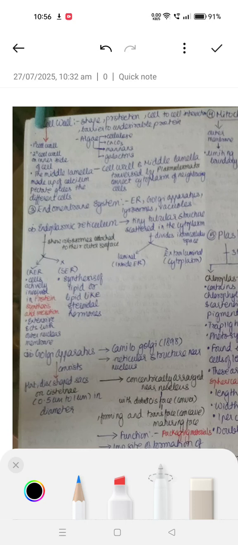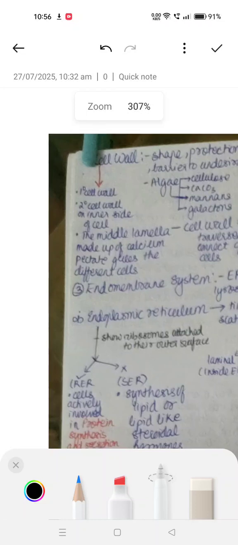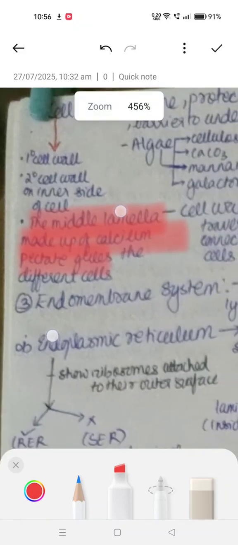Now there are different cell walls. We have primary cell wall, secondary cell wall on the inner side of the cell, and the middle lamella made up of calcium pectate, which glues the different cells together. Very important to note is that the middle lamella is made up of calcium pectate.